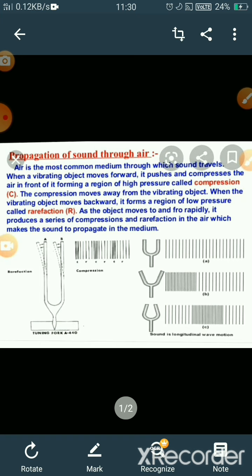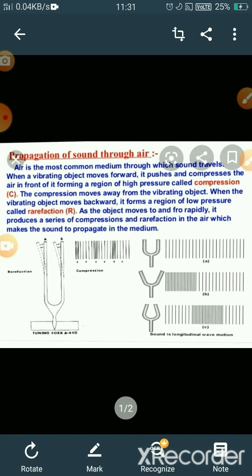So now we understand by taking an example of a tuning fork. When we strike the tuning fork, it starts vibrating. Vibration means the to and fro motion from its mean position. Forward and backward motion is known as vibration. So when the tuning fork vibrates, the particles present around the tuning fork also get disturbed and also start vibrating. You can see in the picture, second, the forks move far away from each other.